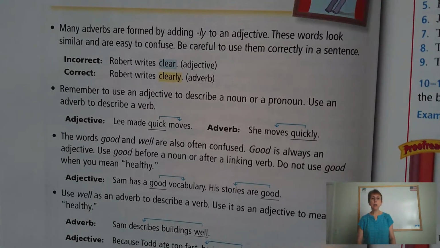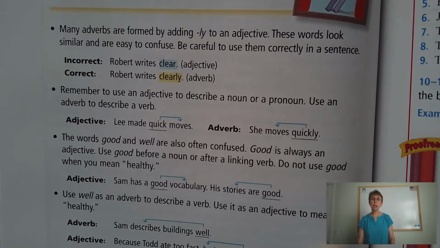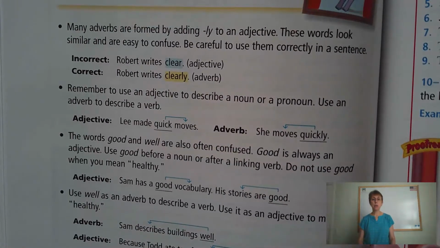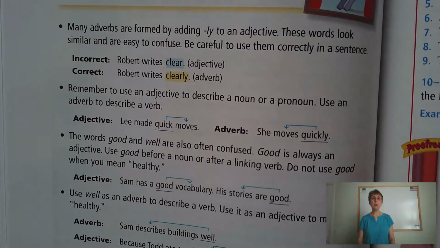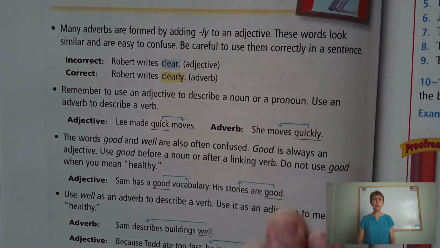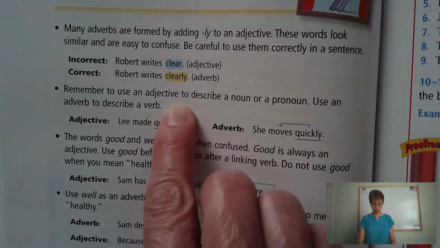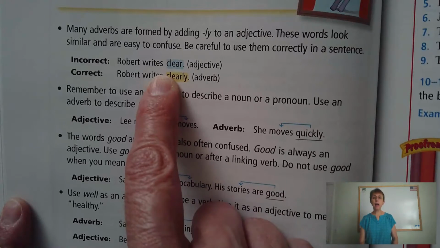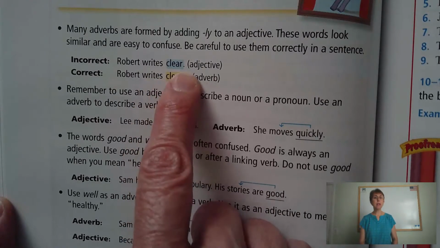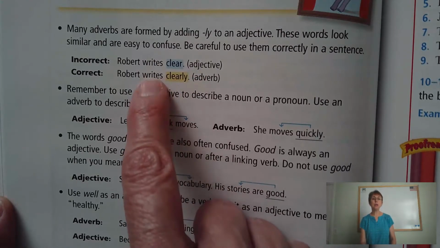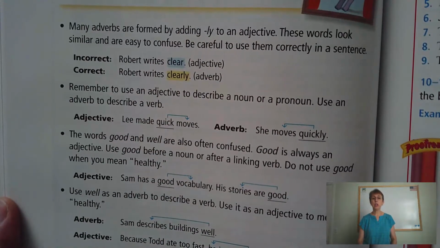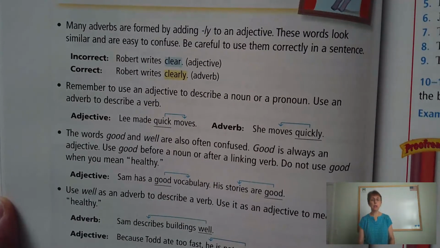So, Robert writes clear. Well, that would be incorrect because the word clear is actually an adjective. Remember that adjectives describe nouns. Adverbs describe verbs. What we want to say is how Robert writes. Writes is a verb, and so we need an adverb to describe the verb and not an adjective. So we wouldn't say that Robert writes clear. We would say Robert writes clearly. Okay, clearly. How does he write?